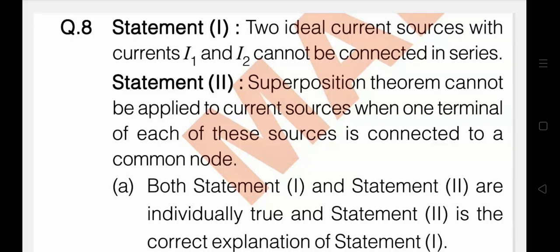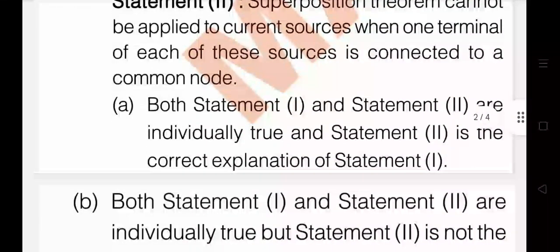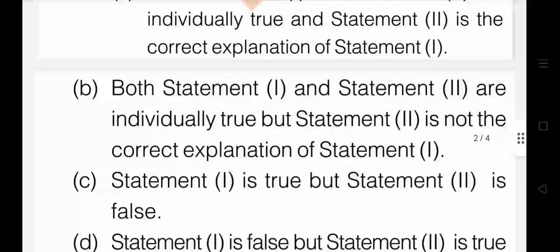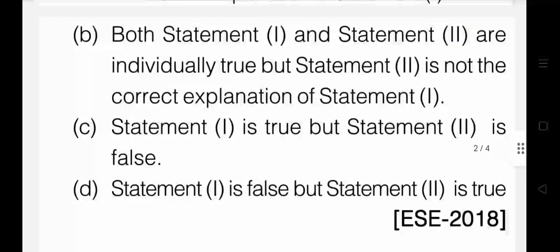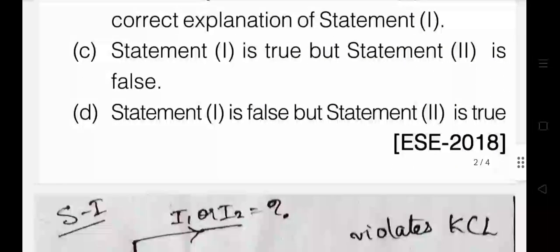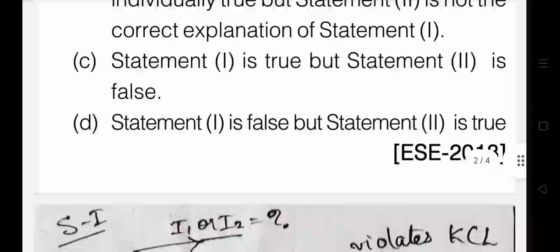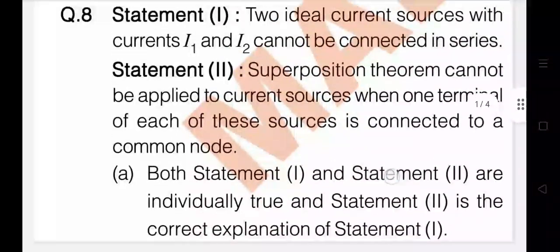And we can see options like: both statements are correct and statement 2 is the correct explanation of statement 1, both are correct and statement 2 is not the correct explanation, the first statement is true and the other is false, first is false and the other is true. These are the options. So let's go through the first statement.